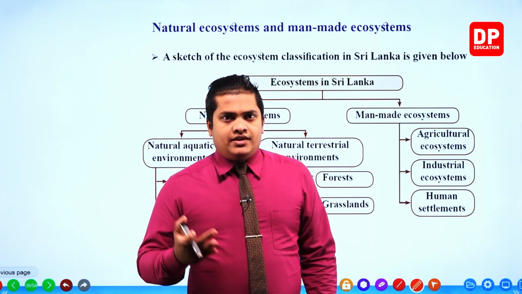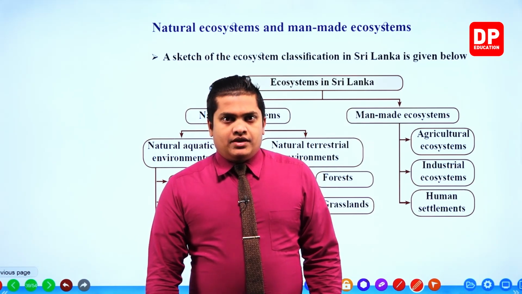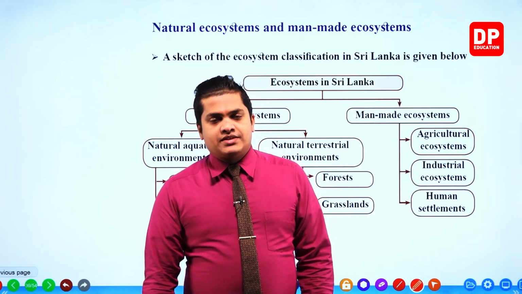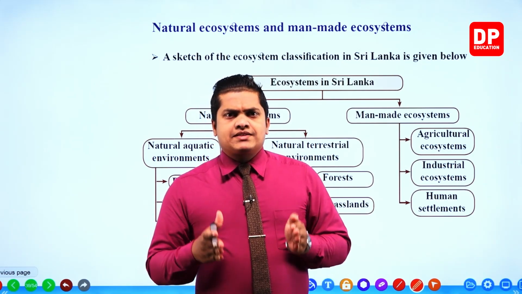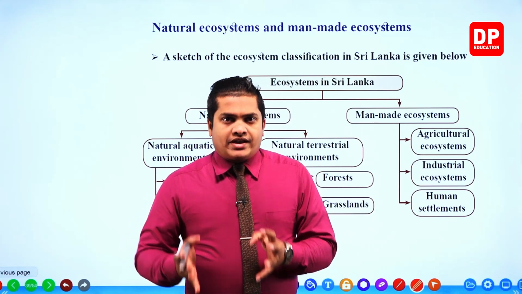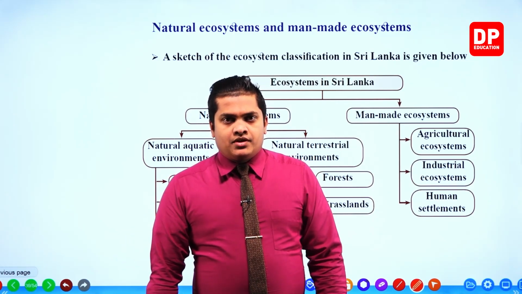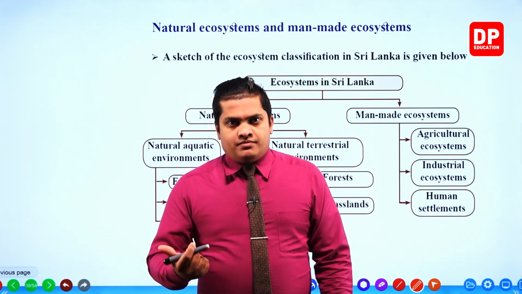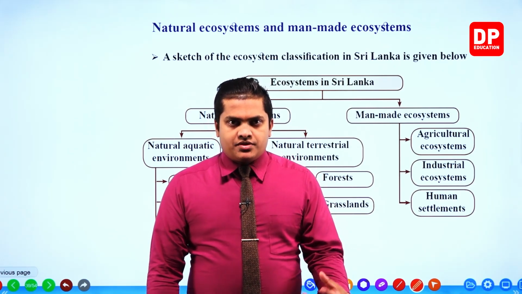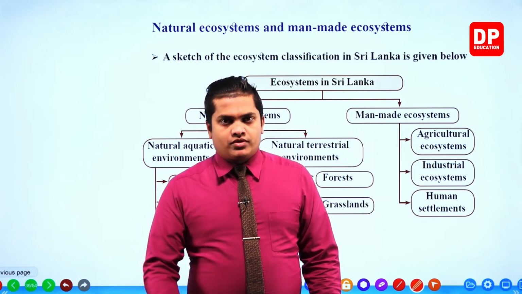Aquatic means here we are discussing watery areas. Okay, natural aquatic. Within these aquatic environments, we'll be discussing marine water environments, brackish water environments, and also freshwater environments. So oceans, marine water; lagoons, brackish water; rivers, fresh water.